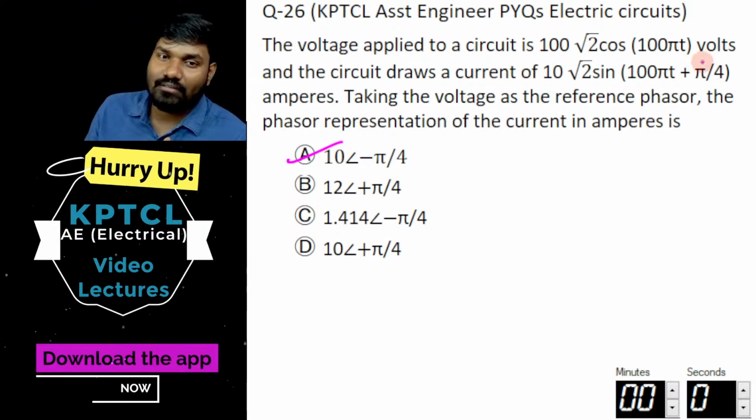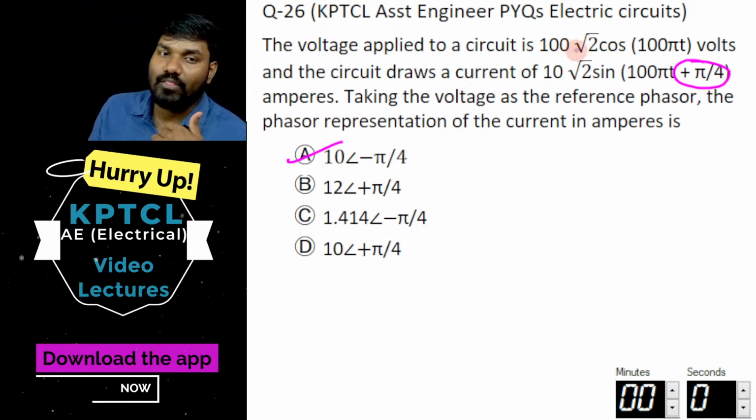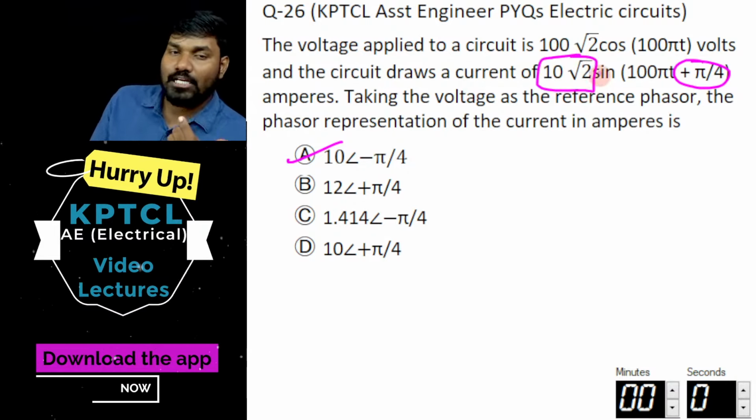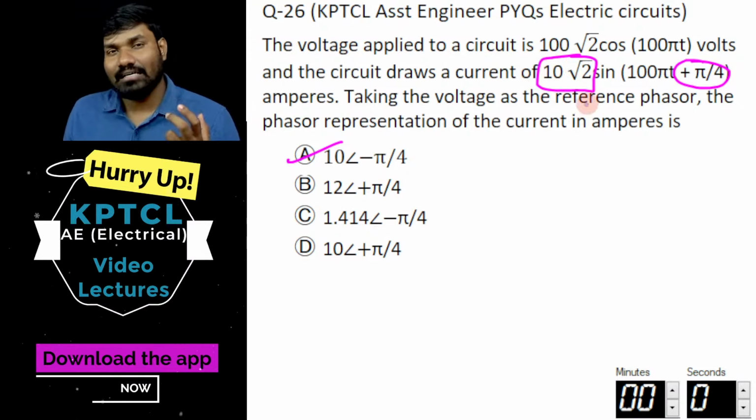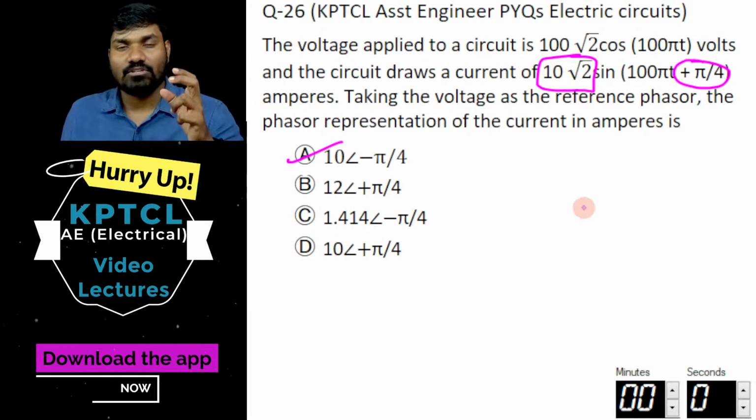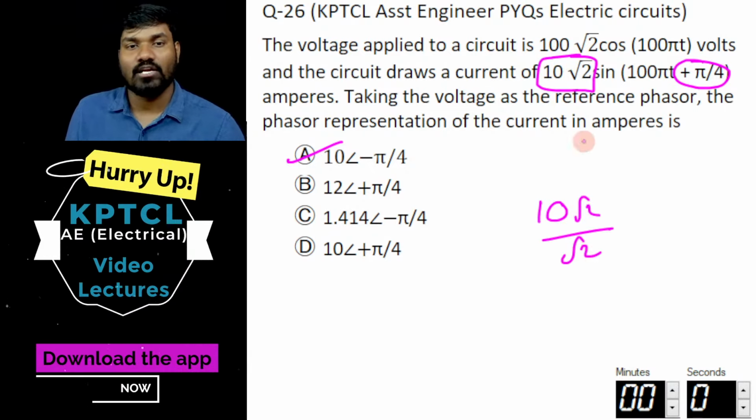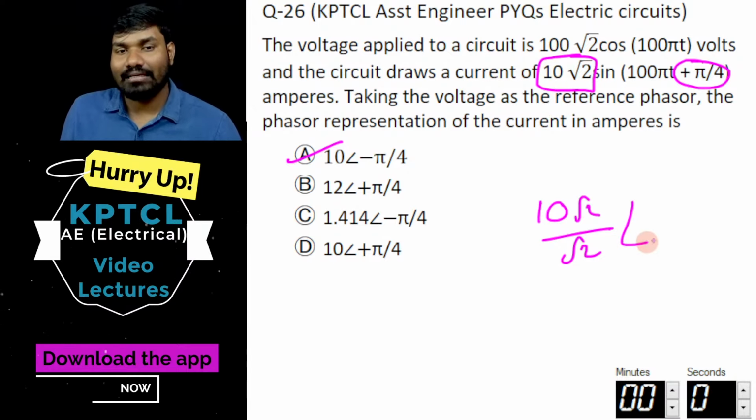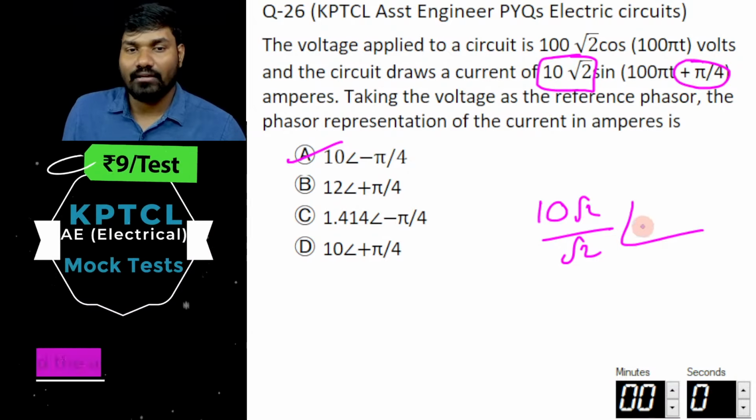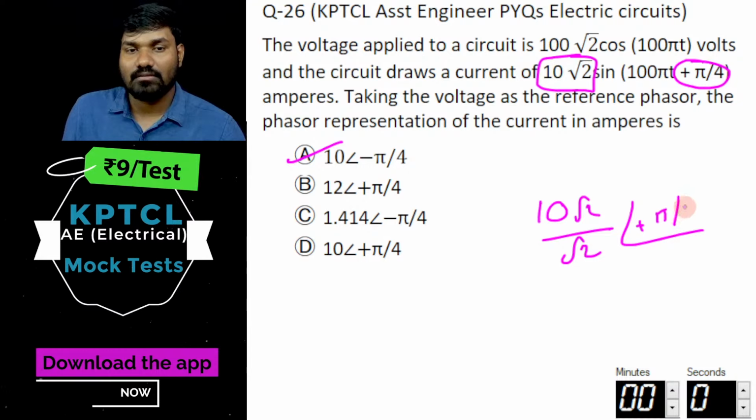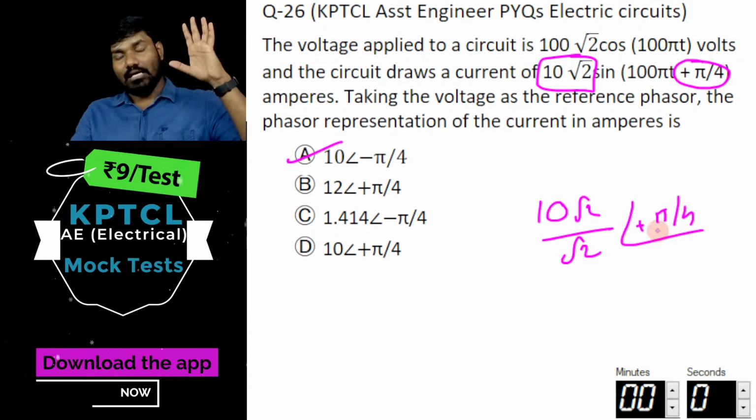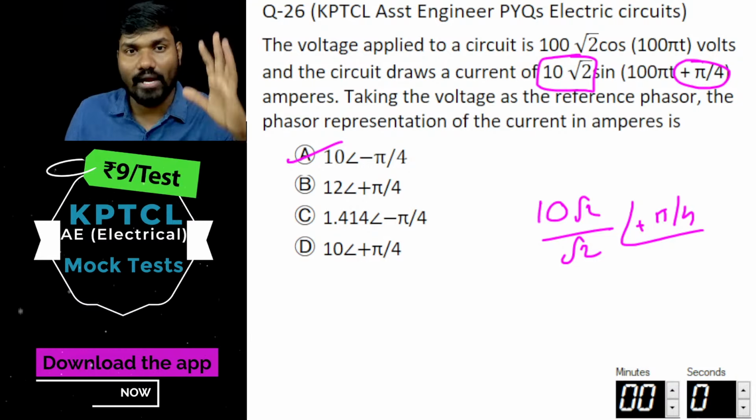They're just looking at this plus pi by 4. So 10 root 2 is the maximum value. When you are representing a phasor quantity, we talk in terms of RMS value. That's why you might be thinking 10. You're taking 10 root 2 by root 2, which is the RMS value of this maximum value, at an angle of 45 degrees, so you might be taking plus pi by 4. That is wrong. Why is it wrong?